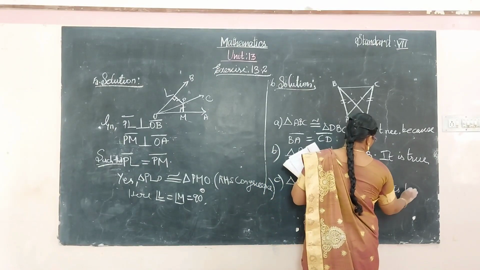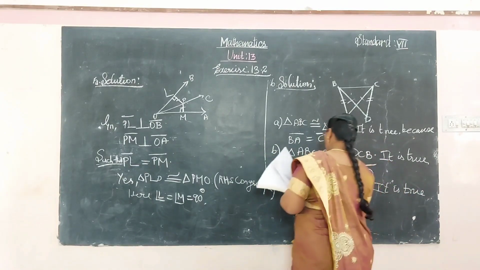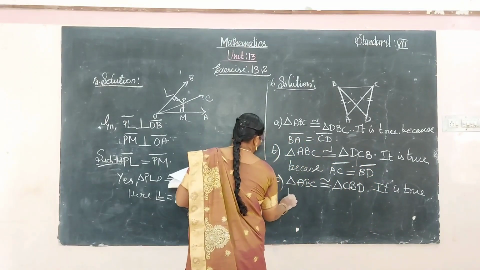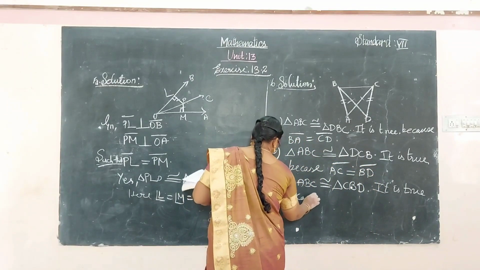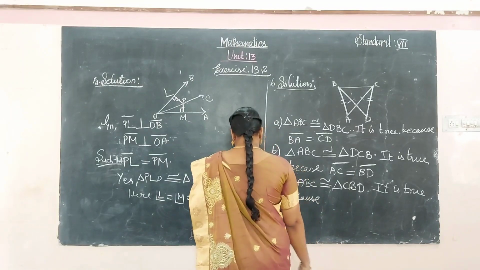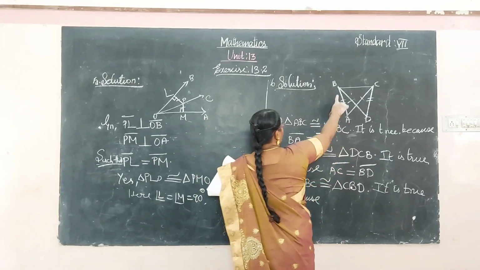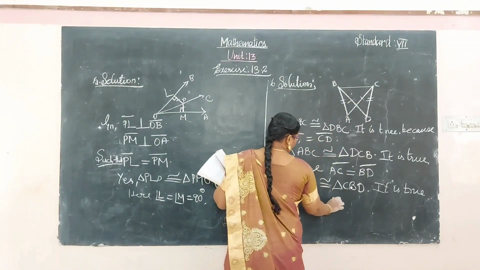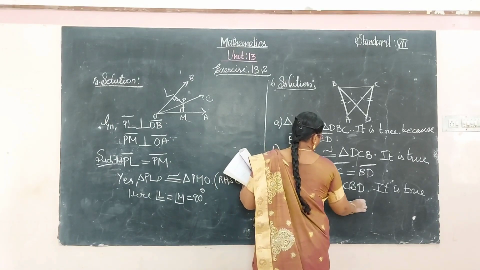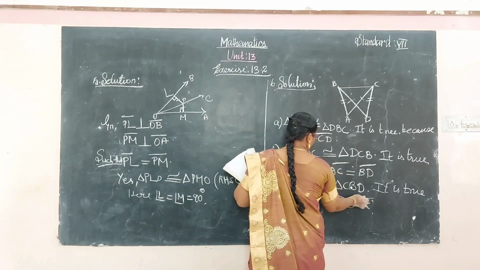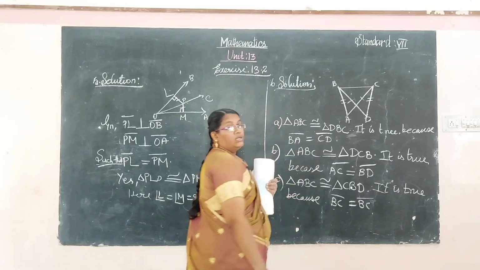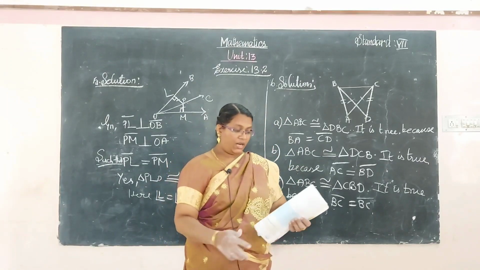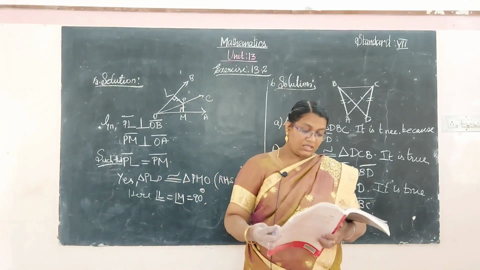Why is this statement true? BC is common for both triangles.